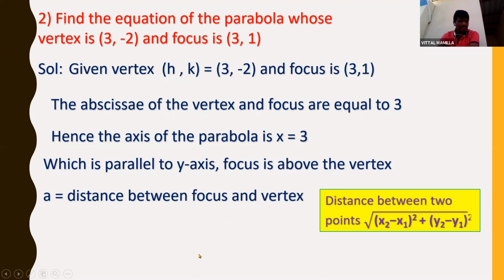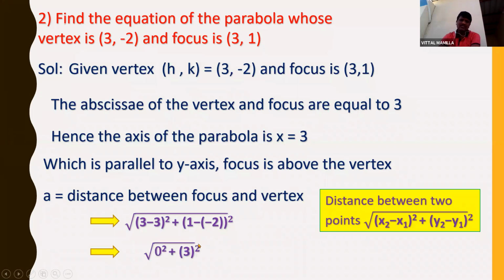Okay, which is (x2 − x1) whole square plus (y2 − y1) whole square. So I can write this as x1, y1 and x2, y2. So (3 − 3) whole square plus (1 − (−2)) whole square, which is 3 − 3 is 0, and 1 − (−2) is 3. So 0 square plus 3 square is nothing but 3 square, and the root gets cancelled, so I get a value as 3 here. So the distance between focus and vertex is 3 only.